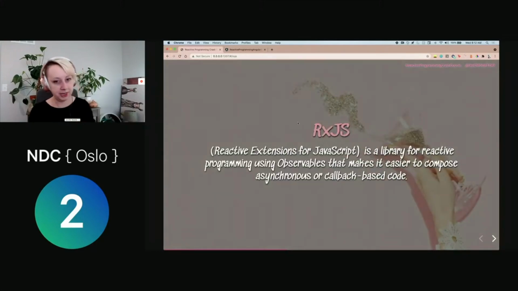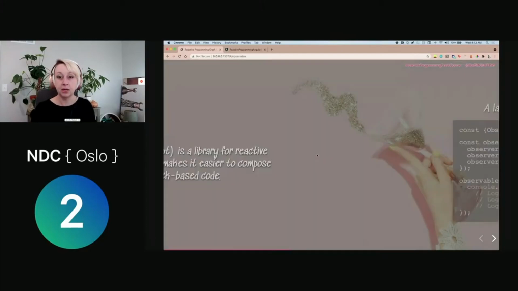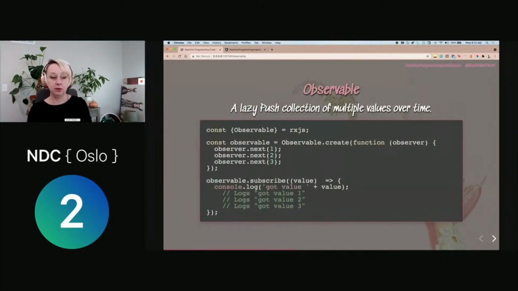All right, so I keep mentioning it, but just to redefine, RxJS, Reactive Extensions for JavaScript, is a library for reactive programming using observables that makes it easier for us to compose asynchronous or callback-based code. So if you're less familiar with RxJS, or you kind of know it's a thing, you know you should be using it better, but it's not something you really feel comfortable with, I want to cover a couple base level concepts because these are things that I'm going to refer to as we begin to talk about how you can approach reactive programming. So number one, the concept of observables.